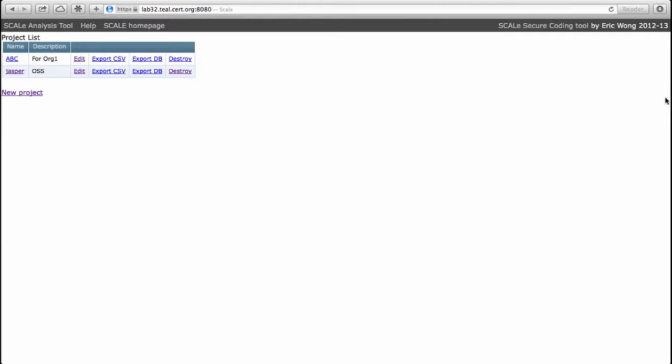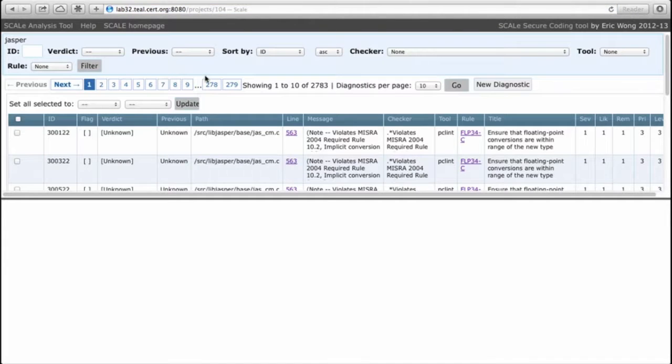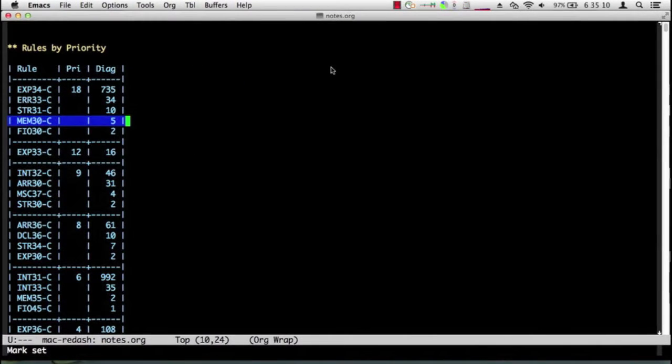It is time to conduct another scale audit on the diagnostics associated with a single CERT secure coding rule. So we'll go into the Jasper Diagnostics, and which rule shall we audit this time? I think we shall audit rule MEM30-C. This is a priority 18 rule, the most severe that we have, and there's only 5 diagnostics.